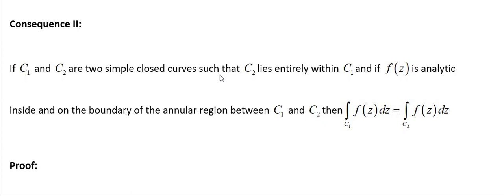In consequence 2, we consider C1 and C2 as simple closed curves such that C2 lies entirely within C1, and f(z) is analytic inside and on the boundary of the annular region between C1 and C2. Then integration over C1 of f(z) dz equals integration over C2 of f(z) dz.